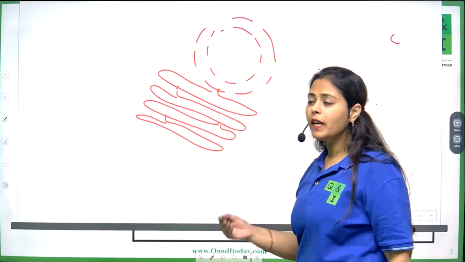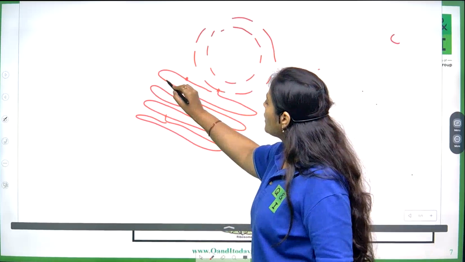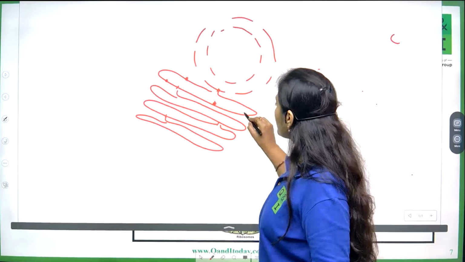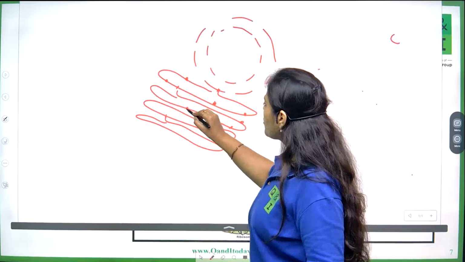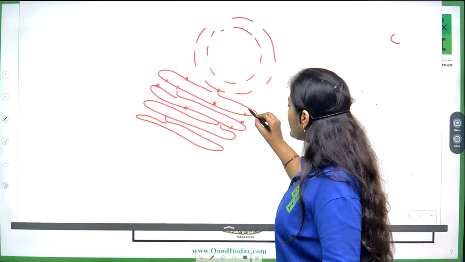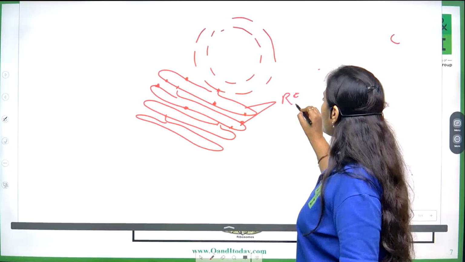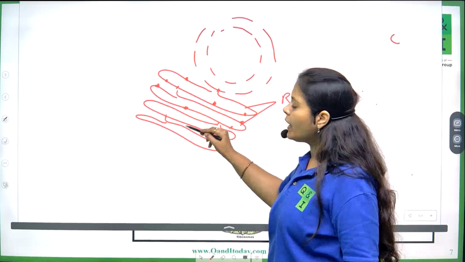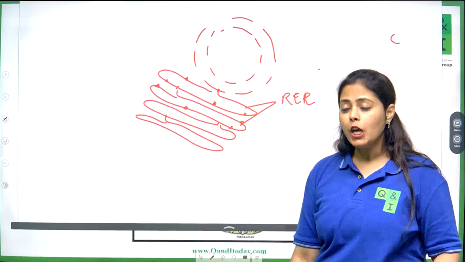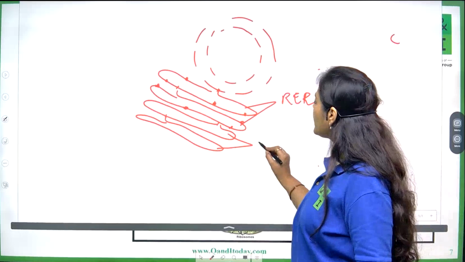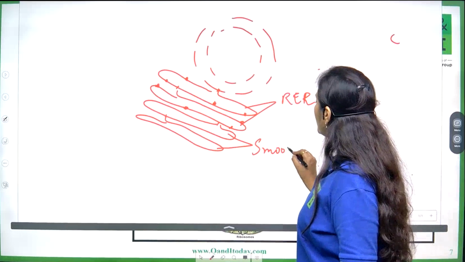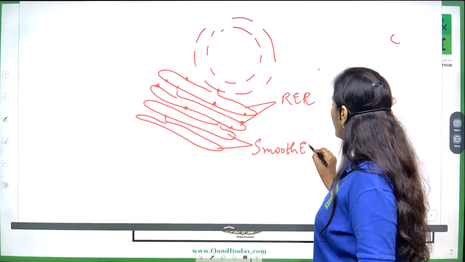The portion of the endoplasmic reticulum on which ribosomes are present, so ribosomes might be present here, is called rough endoplasmic reticulum. Whereas the portion of the endoplasmic reticulum on which ribosomes are absent is called smooth endoplasmic reticulum.